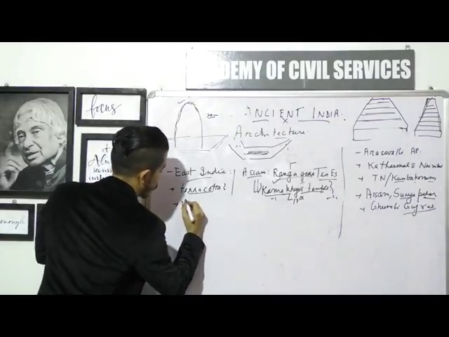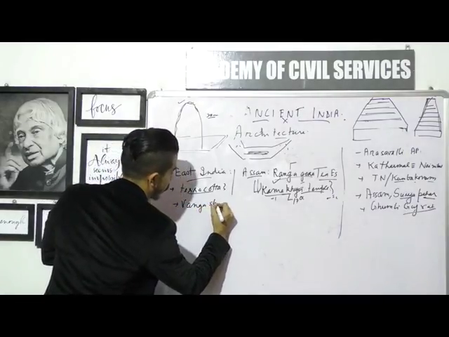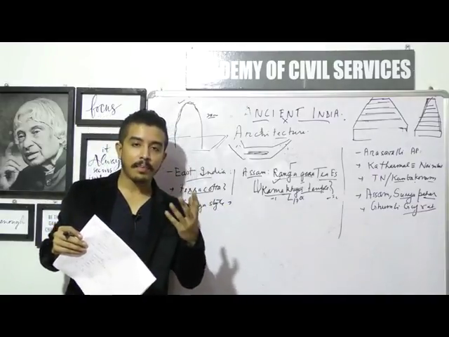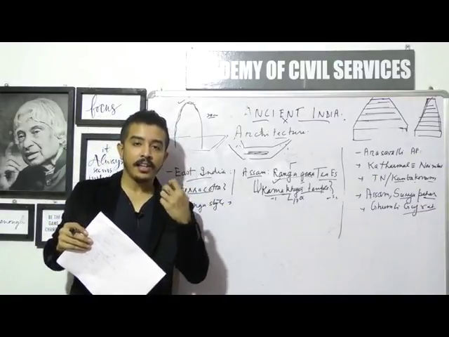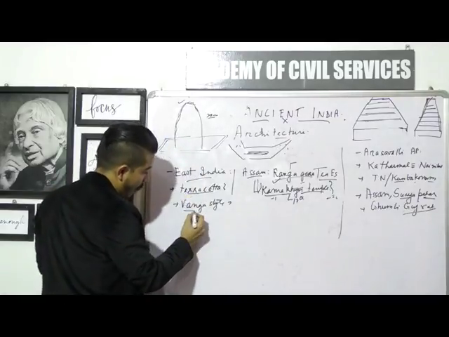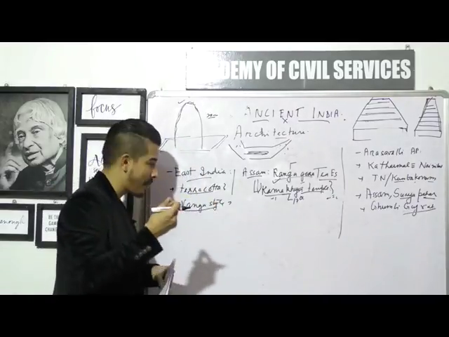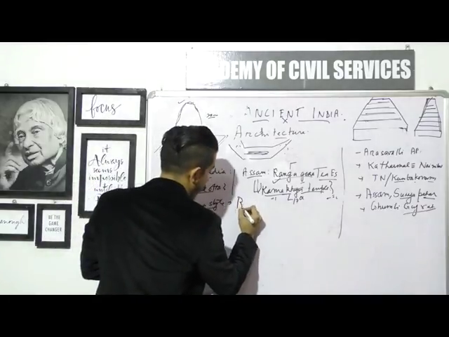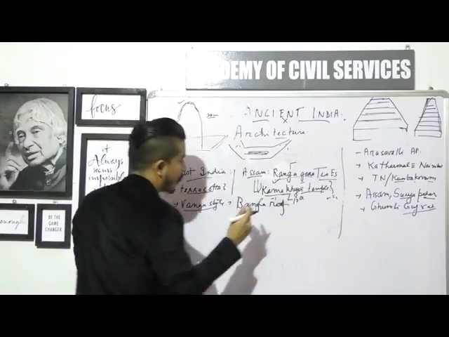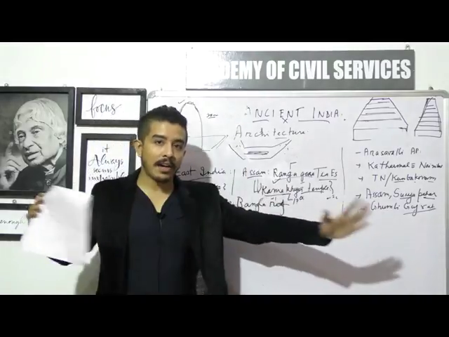Okay, so this is known as the Vanga style, and this is the Bengal style. And the good thing about the Bengal style is that it had something which is known as the Bangla roof. So the very representative, the quintessential element of the Bangla style is the Bangla roof. The Bangla roof is nothing but a form of a sloping roof.